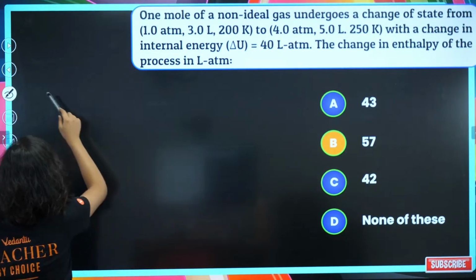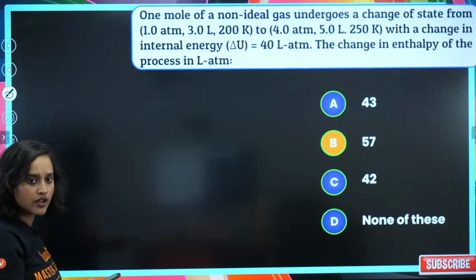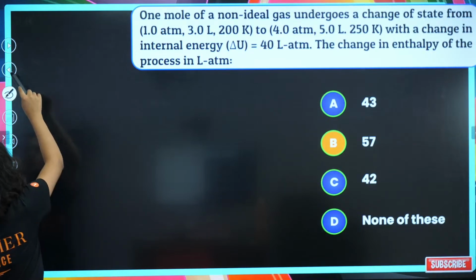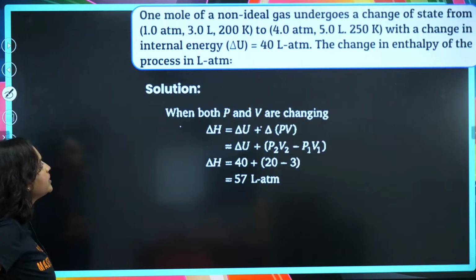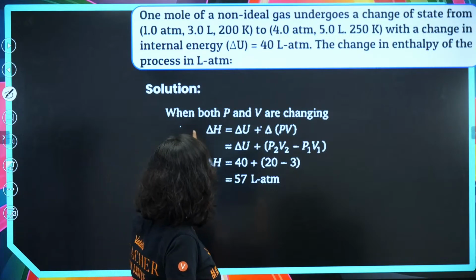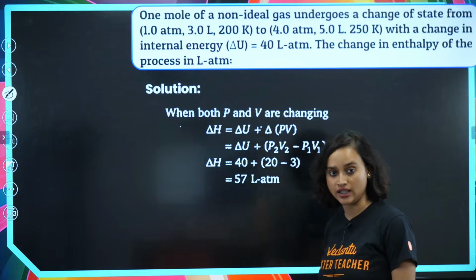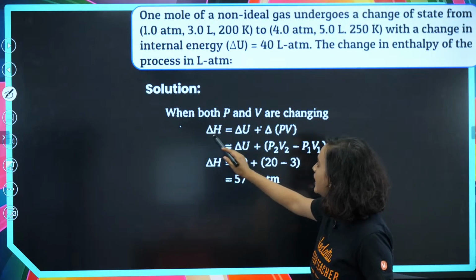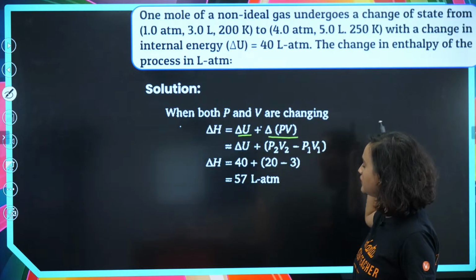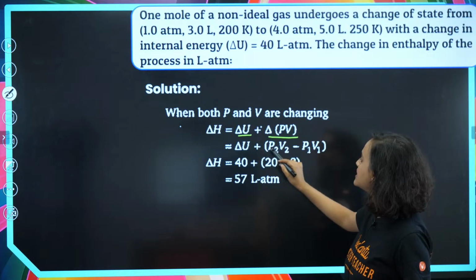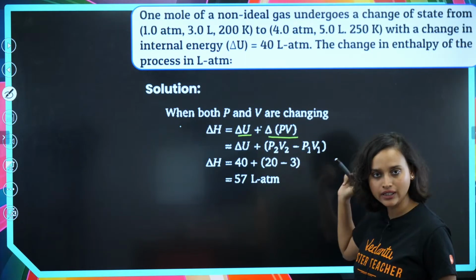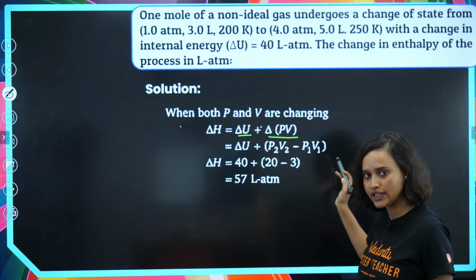So, our answer will be yes, option B, but how? Now, both P and V are changing, right? Both P and V are changing. That means delta H is equal to delta U plus delta PV. So delta U plus P2 V2 minus P1 V1, that's how we can take it.